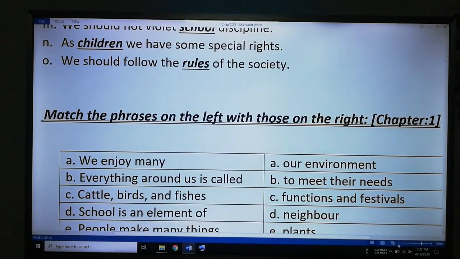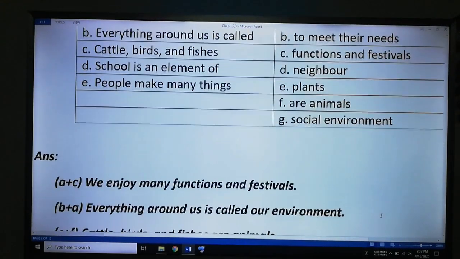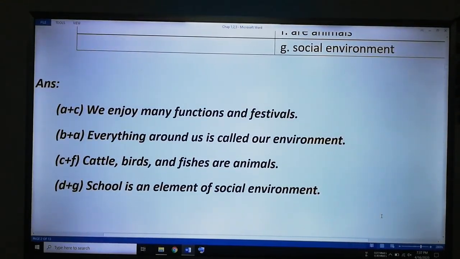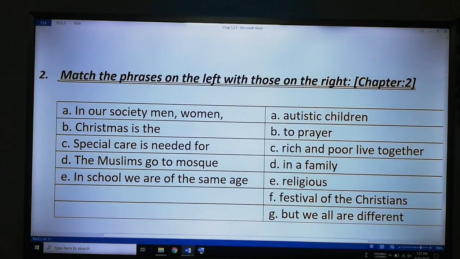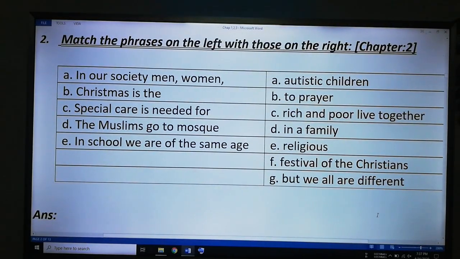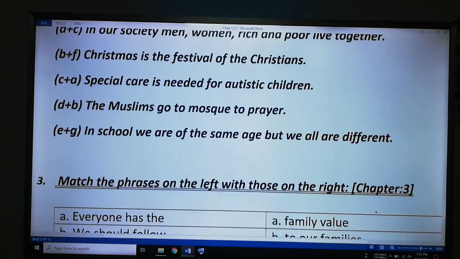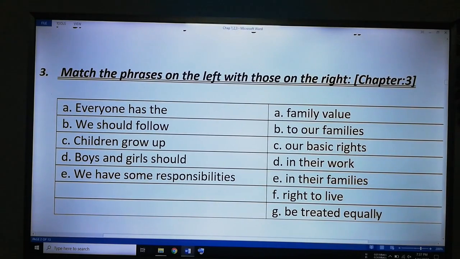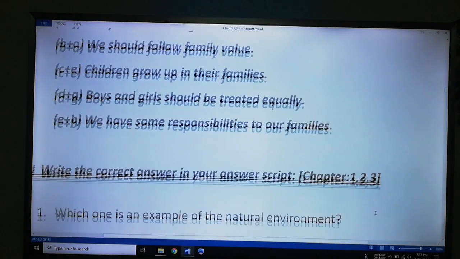Here we see matching from chapter 1. Next, matching number 2, that's from chapter 2. And next, matching number 3, that comes from chapter 3. Now go to the next.